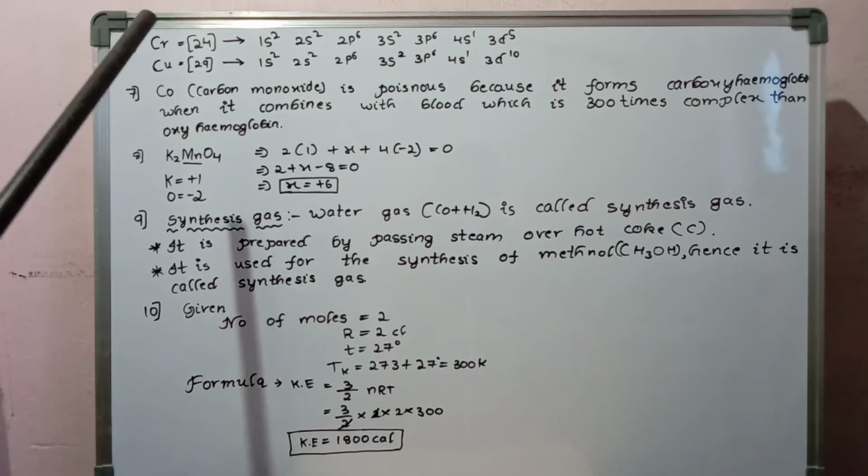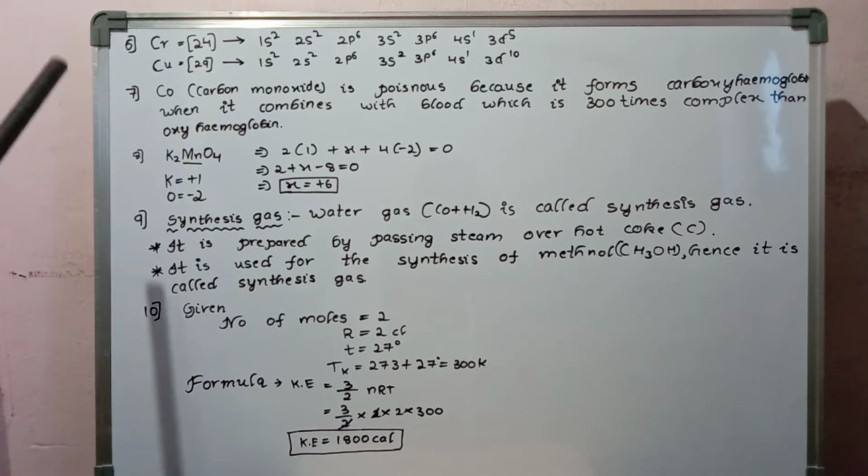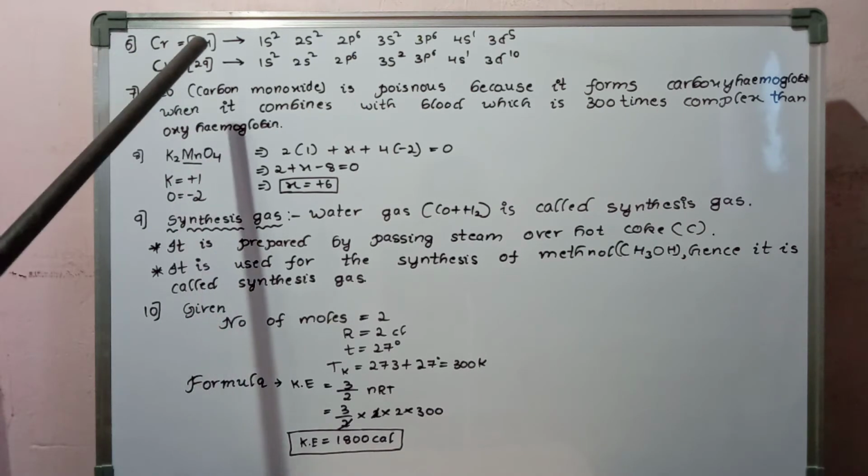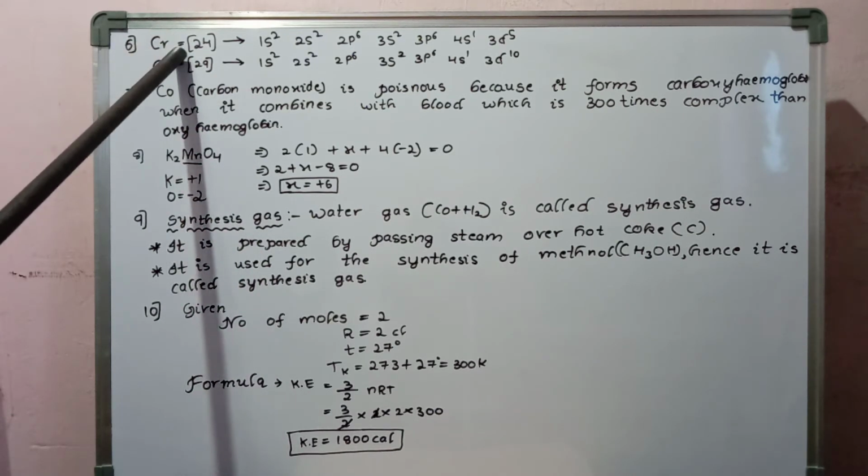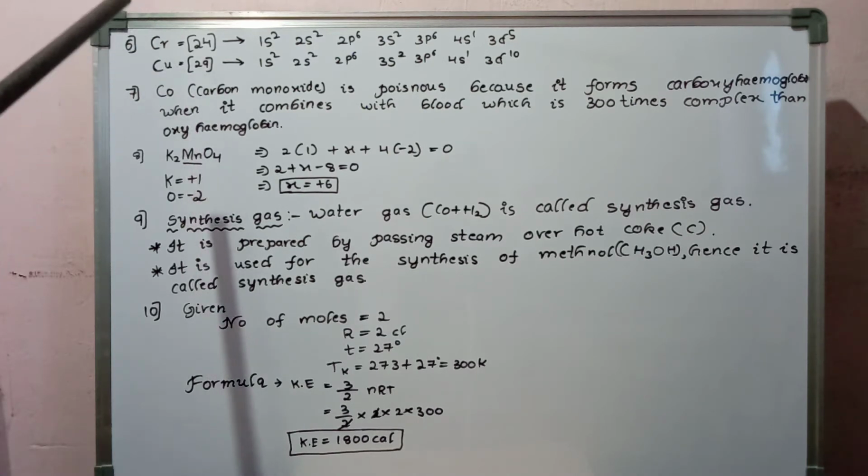Okay, the sixth question is: write the electronic configurations for chromium and copper. Here, if you take chromium, its atomic number is 24. Chromium and copper show deviation in their electronic configurations.